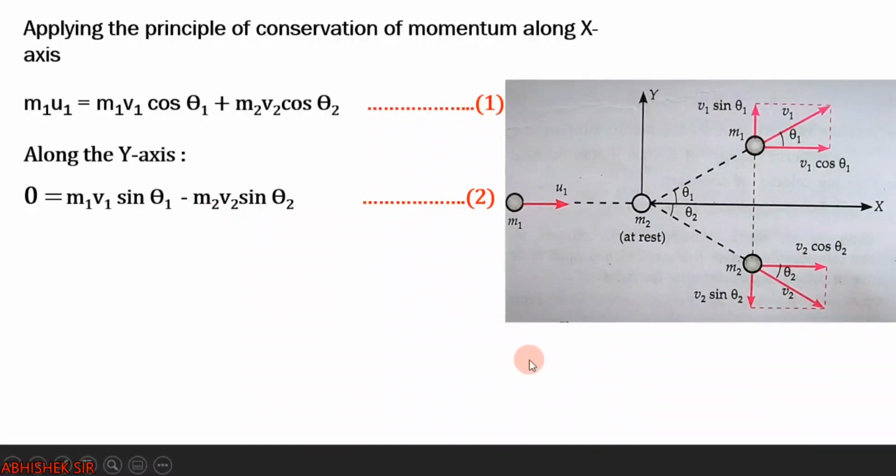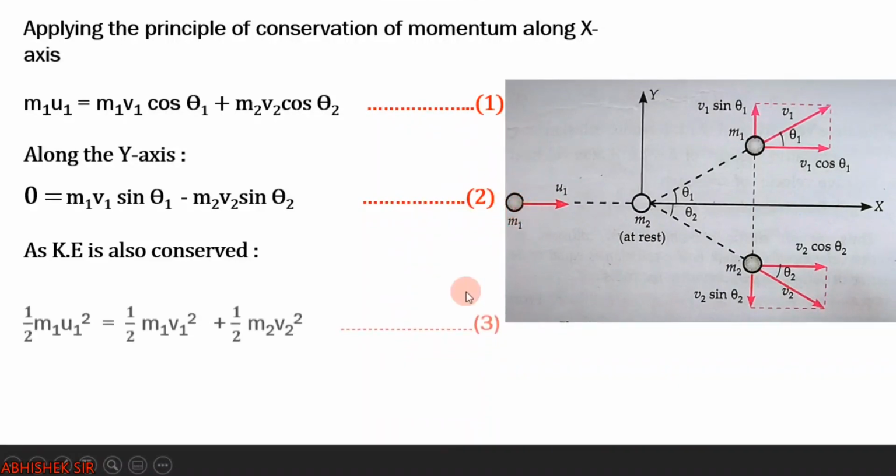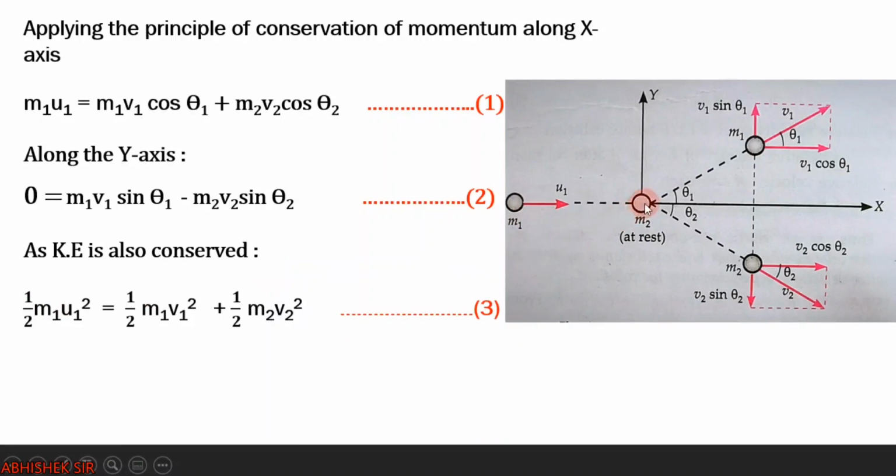Now one thing again we shall remember, that kinetic energy is also conserved, right? So before collision and after collision, kinetic energy will be the same. Now what was the kinetic energy of object 1 before collision? It will be half m1 u1 square.